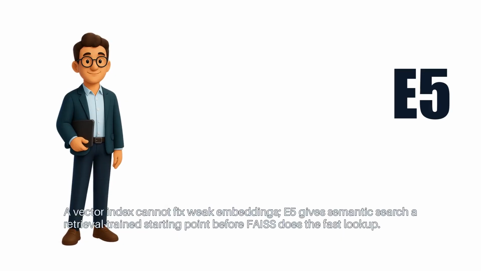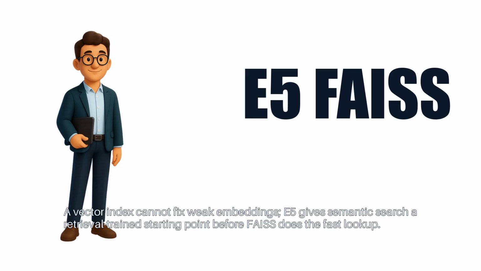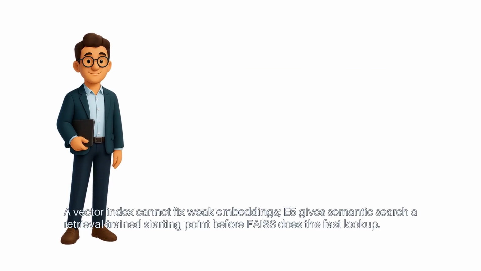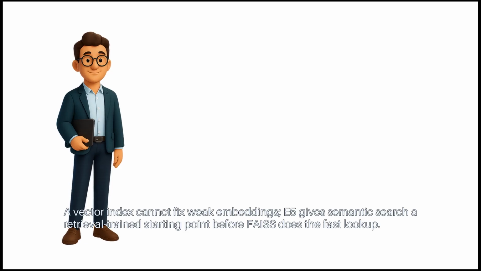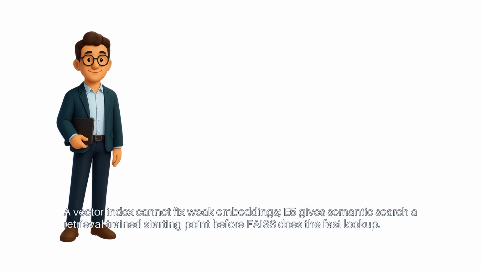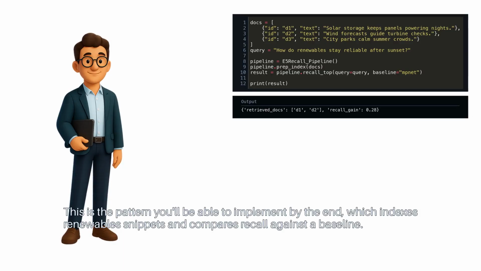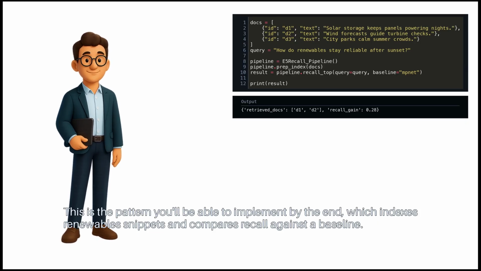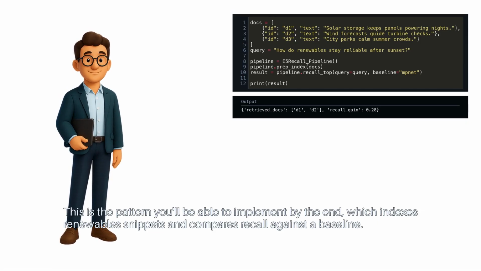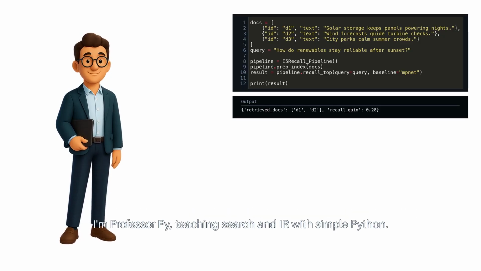A vector index cannot fix weak embeddings. E5 gives semantic search a retrieval-trained starting point before FAISS does the fast lookup. This is the pattern you'll be able to implement by the end, which indexes renewable snippets and compares recall against a baseline. I'm Professor Pi, teaching search and IR with simple Python.